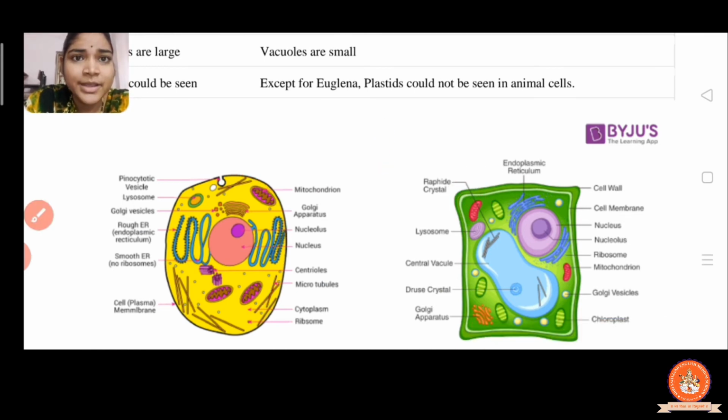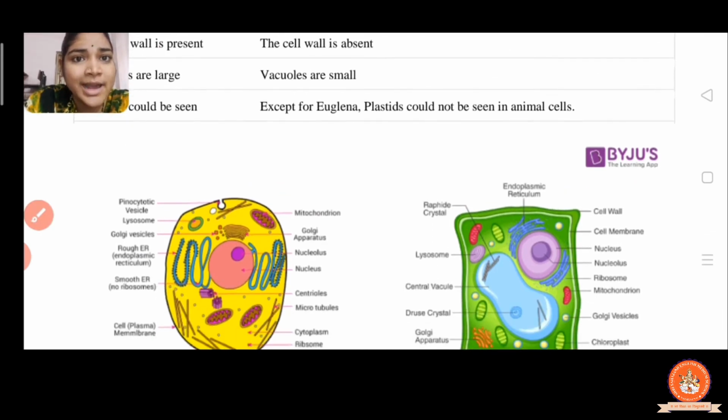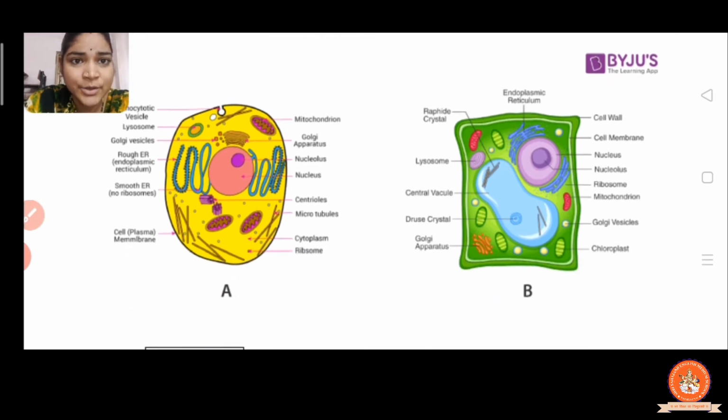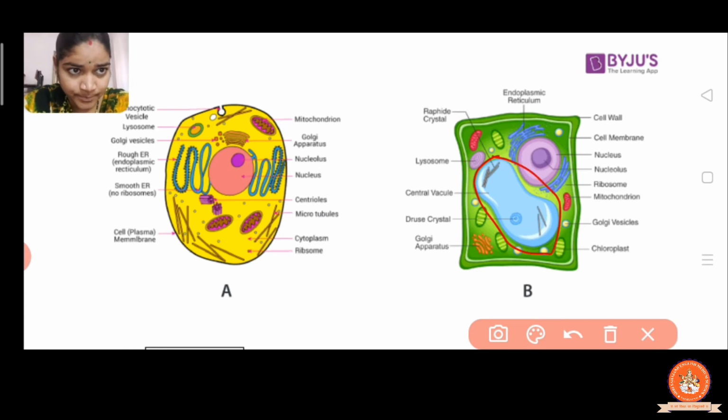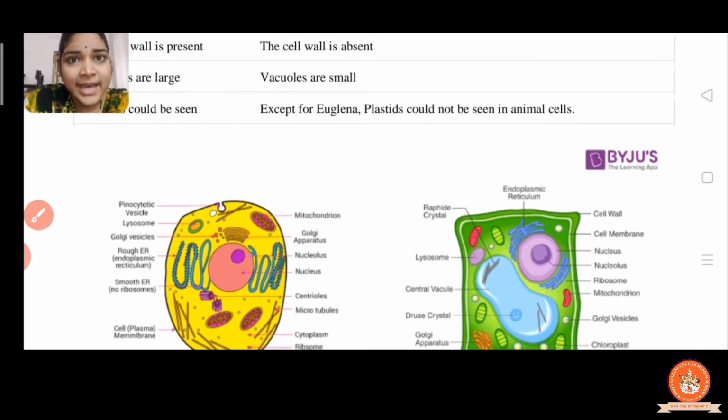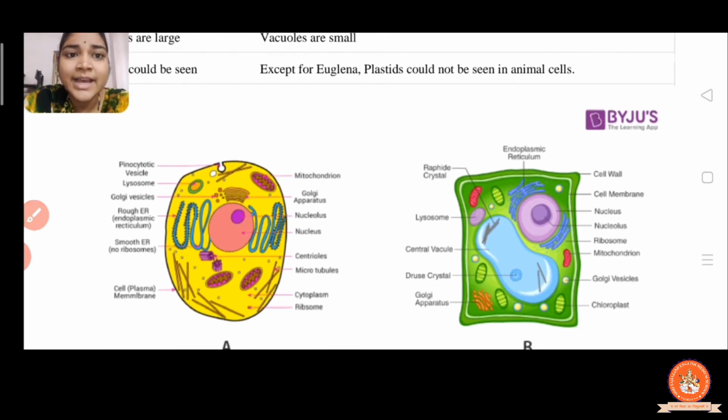Now the third point: the vacuoles are large in the plant cell. You can see in the figure here the vacuole is shown. It is large in a plant cell, whereas the vacuoles are small in the animal cells.